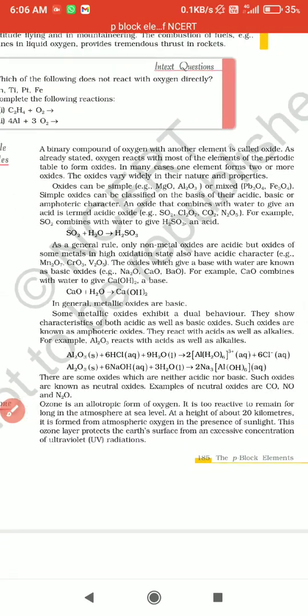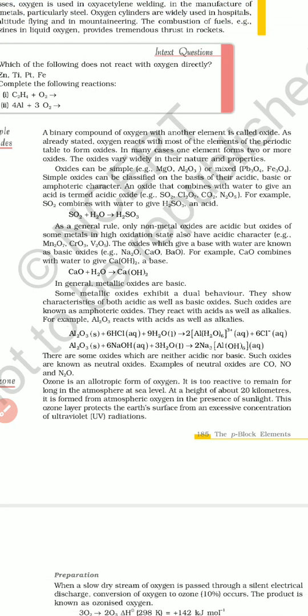A simple oxide is a binary compound of oxygen with another element. A binary compound of oxygen with some other element is called a binary oxide. So oxygen reacts with some other element, either a metal or a non-metal, and the combination is called an oxide.